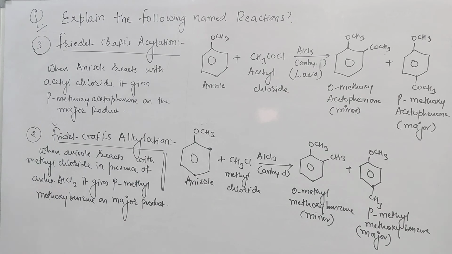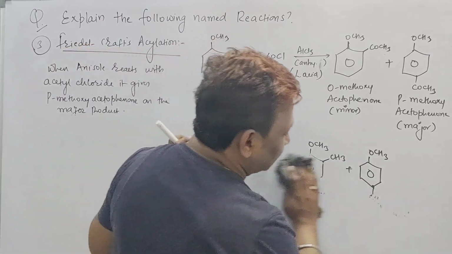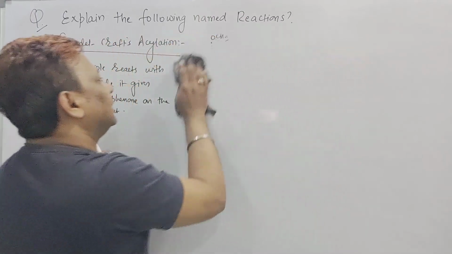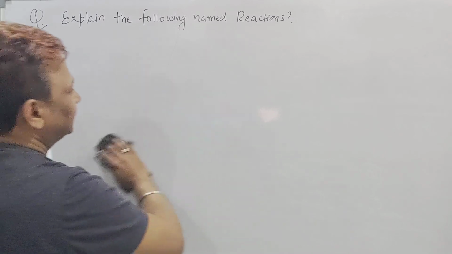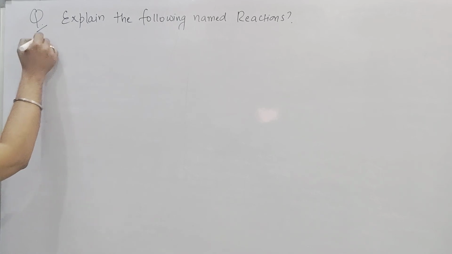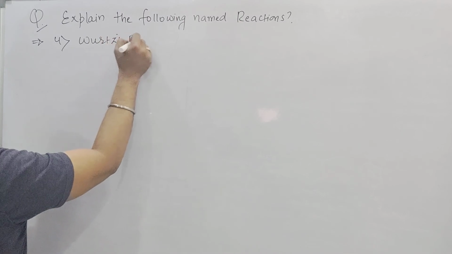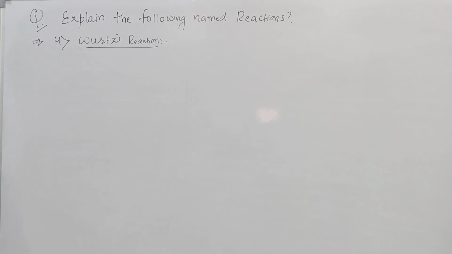The last one we will see, beta, Wurtz reaction. This is a very important reaction called the Wurtz reaction. But this Wurtz reaction is used only to prepare the alkane containing even number of carbon. Right sir? Alkane containing what? Even number of carbon. So this is the last reaction, the fourth one we are going to discuss now, the Wurtz reaction. It is a method used to prepare the alkane containing even number of carbon.